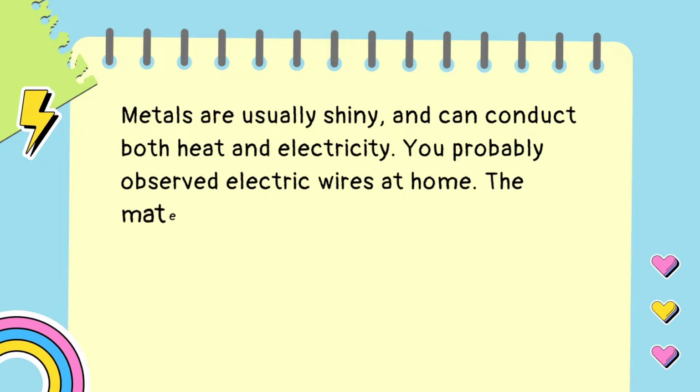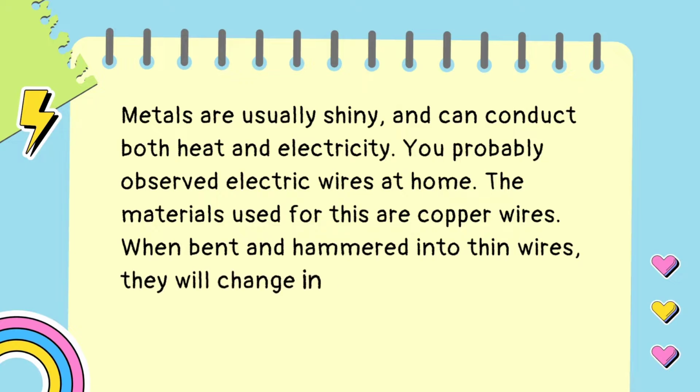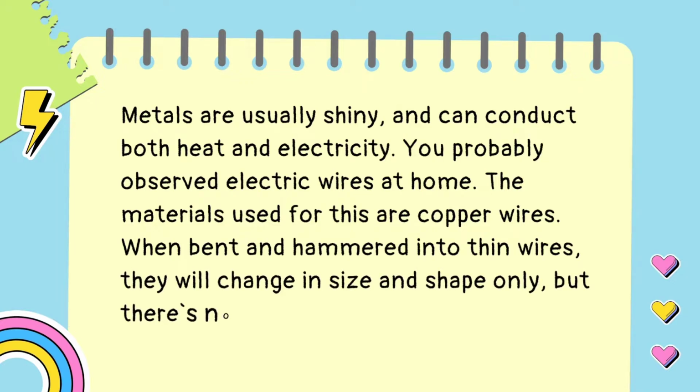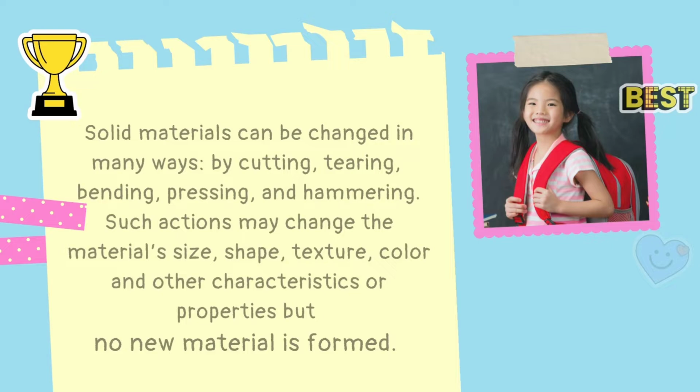You probably observed electric wires at home. The material used for this is copper wire. When bent and hammered into thin wires, they will change in size and shape only, but no new material is formed. Ductility is associated with the ability of materials to be hammered thin or stretched into wire without breaking. A ductile substance can be drawn into a wire.